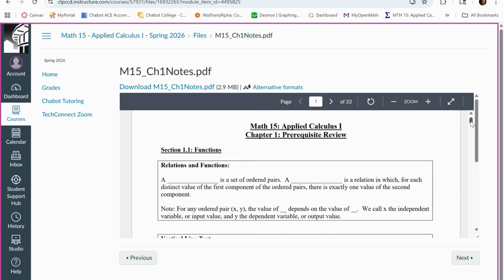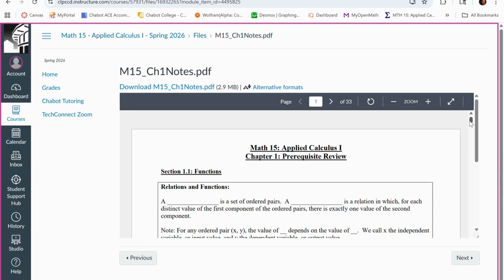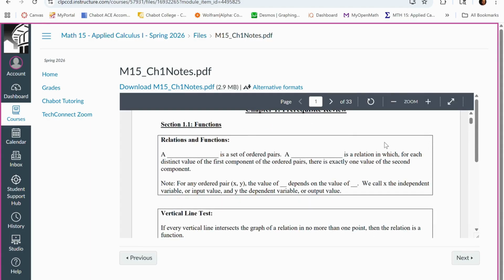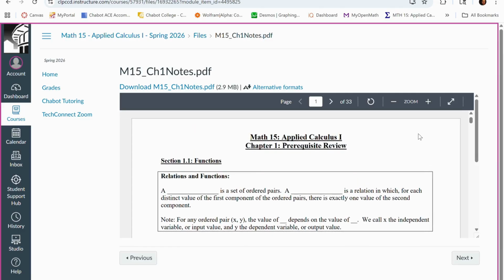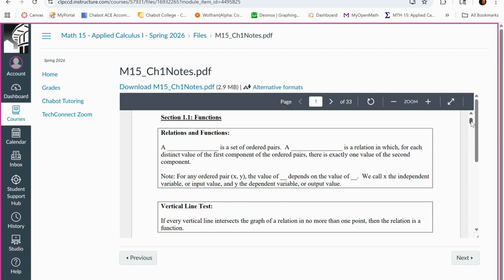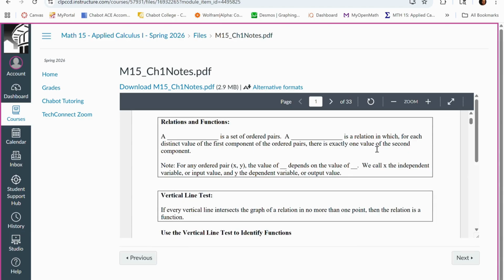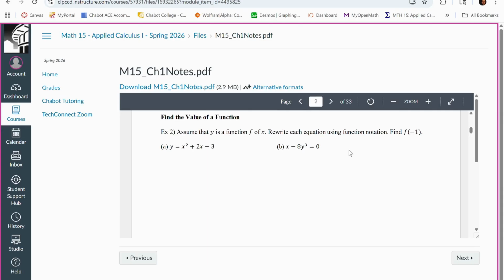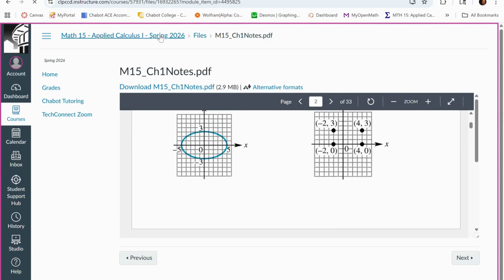All of the note packets will look very similar to this in terms of formatting. We're starting out with chapter 1. This is what you will either print out so that you can write on it, or, I know a lot of you like to use note-taking apps like OneNote. What's important is that you're able to write on this and follow along with the lectures, which will be given as videos. I'll show you one of those in a minute, so that you can follow along and fill in the note packet where we'll work through examples, right? We'll get definitions, and I'll be talking through all of this. Okay, so that's the first link.